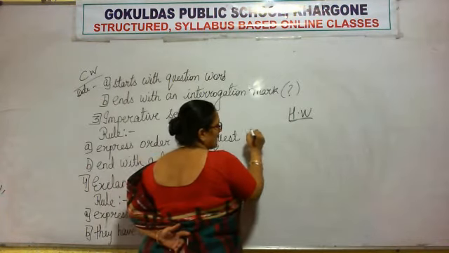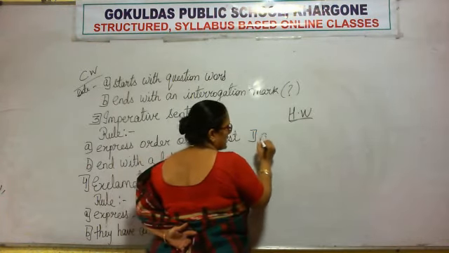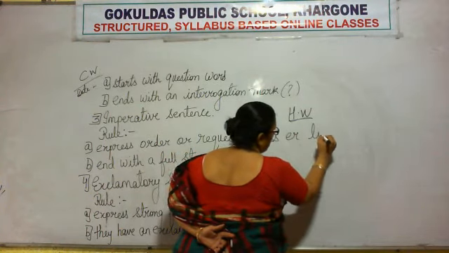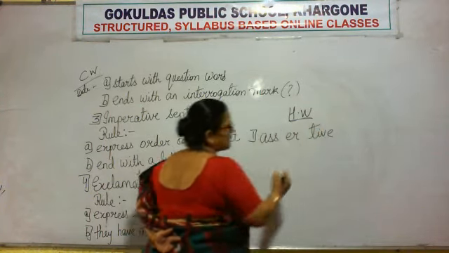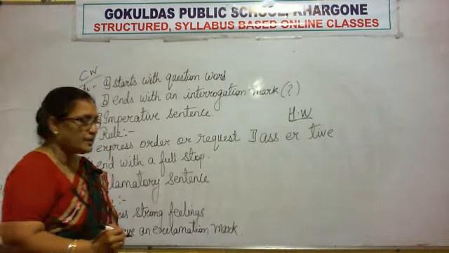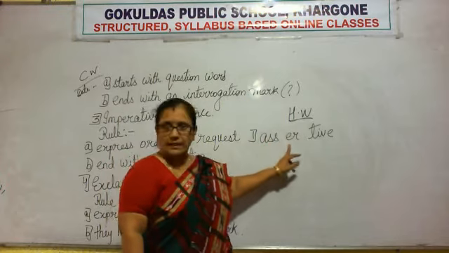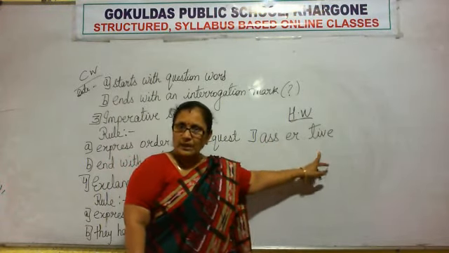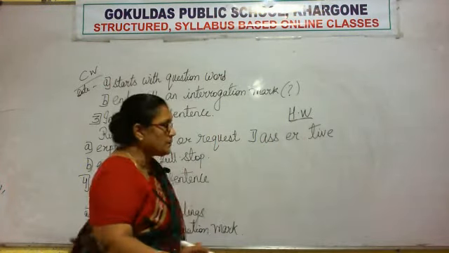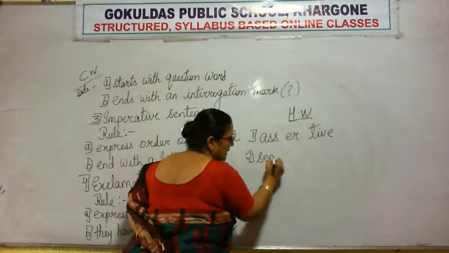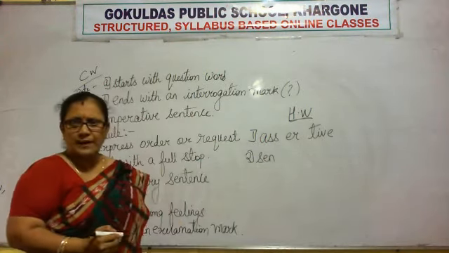So the first one is assertive. A-S-S-E-R-T-I-V-E. Assertive. Right? What is the spelling? Assertive. A-S-S-E-R-T-I-V-E. Assertive. Next spelling. Sentence. S-E-N. Sen. See how easy the spelling is.